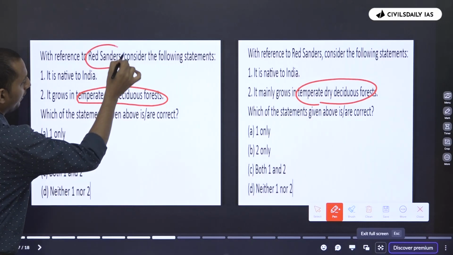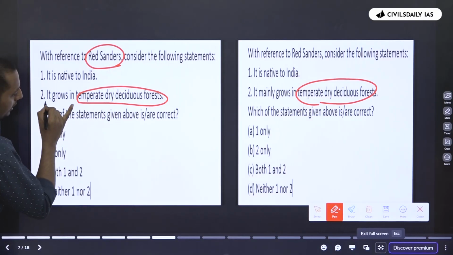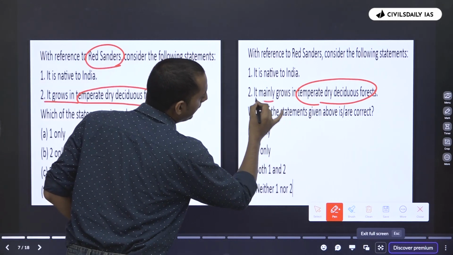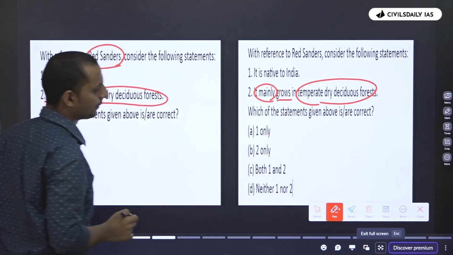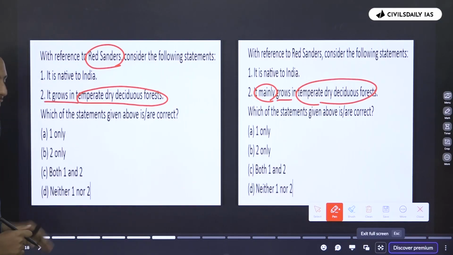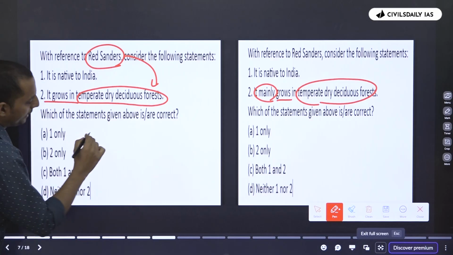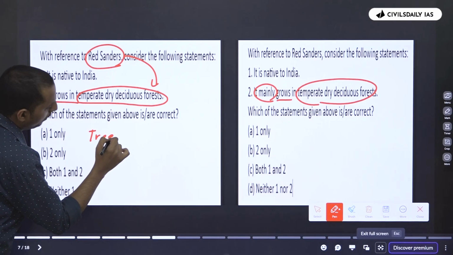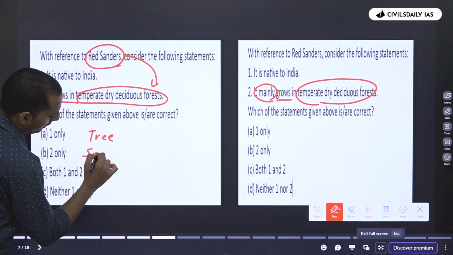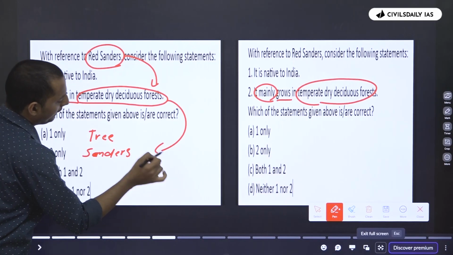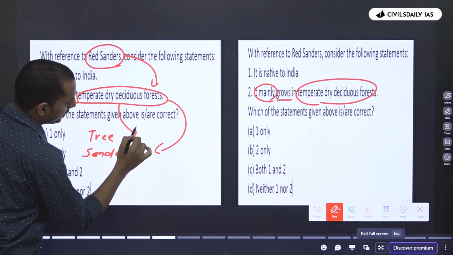With reference to red sanders, it grows in temperate deciduous forest, and in the second part I have mentioned it mainly grows in temperate deciduous forest. Now, how do you solve this question? Can UPSC say that not even a single tree of red sanders is there in any of the temperate dry deciduous forest in India?